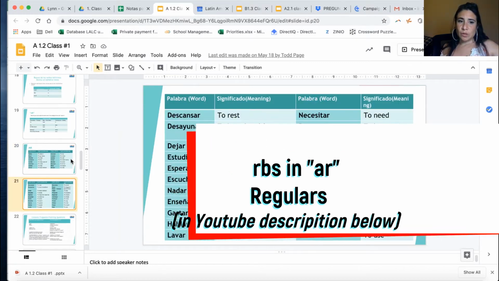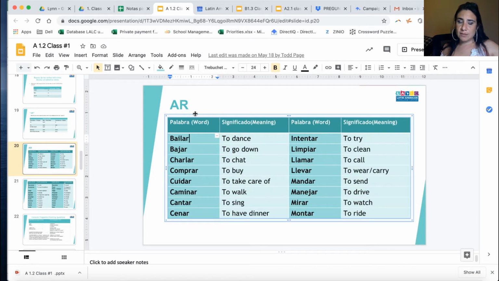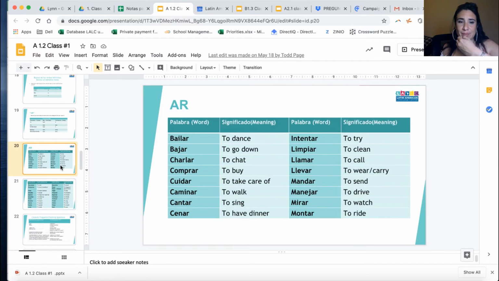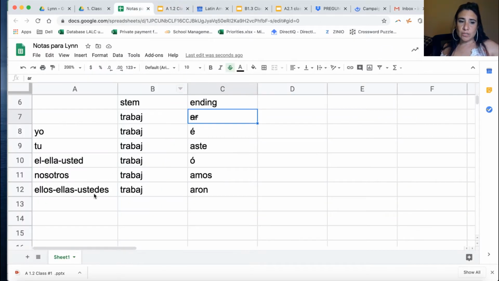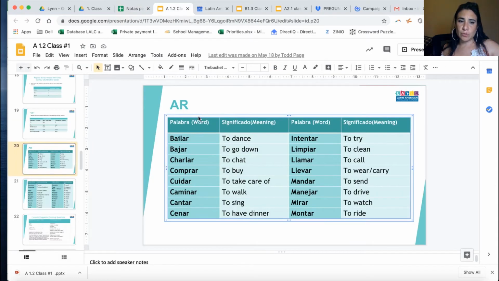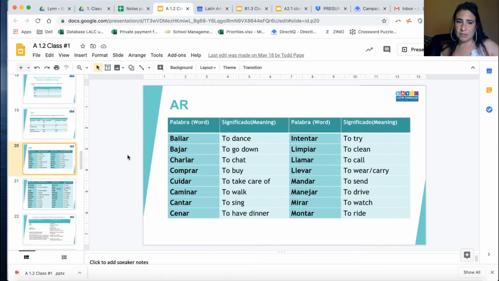First study the most common verbs in AR that are regular in the past tense, and grab the ones you use most in your life. You can pause me and study them.